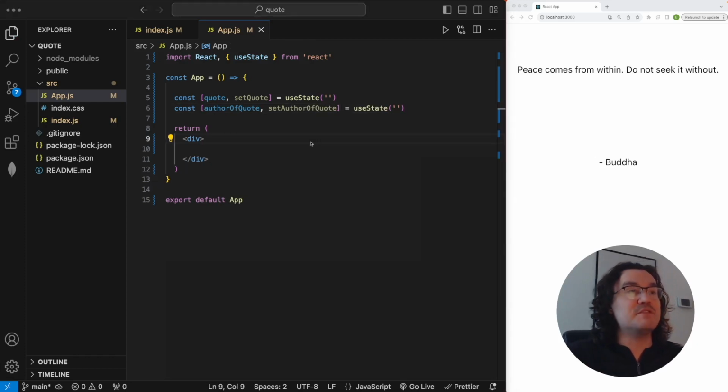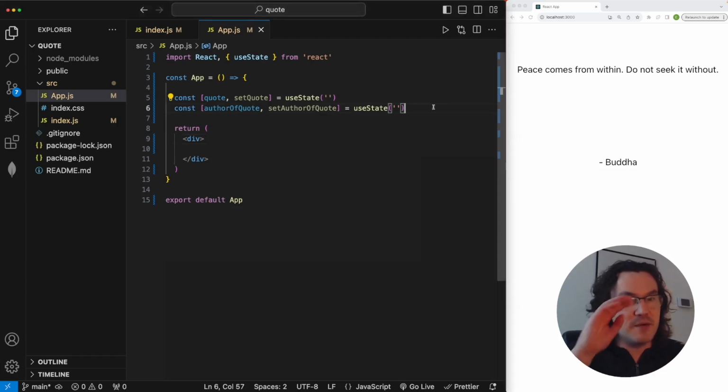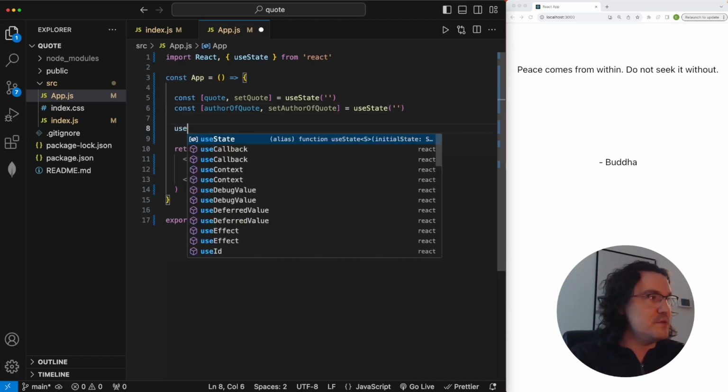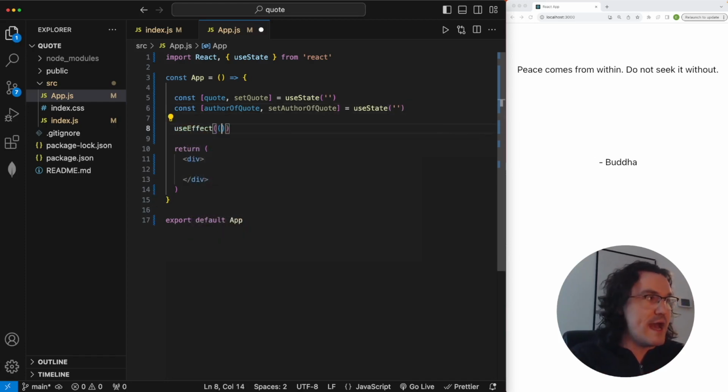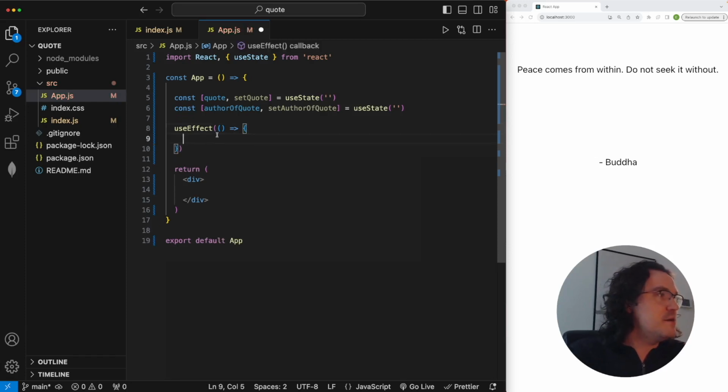So you'll see this app is very simple. All it's going to be doing is on page load, we're going to use useEffect. It's going to pull in some data, and that data we want is that random quote along with the author that corresponds with that quote. So the way we're going to do this here, we're going to set up a useEffect, which is going to run when our app loads. And we'll create a useEffect here. Get the right syntax in here. We're just going to make sure that it auto loads in here by clicking on useEffect here.